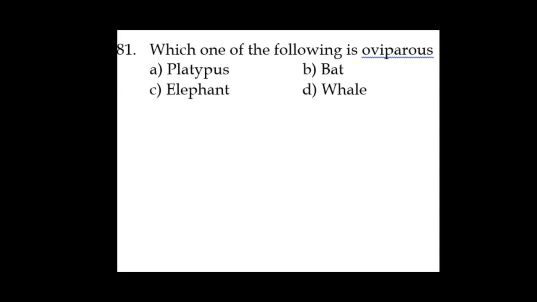The second one is a bat. Bat is a flying mammal. We call it viviparous. Elephant is viviparous. Whale is a mammal and it is also viviparous. So the oviparous animal is platypus. Platypus and echidna are the only two mammals that lay eggs.